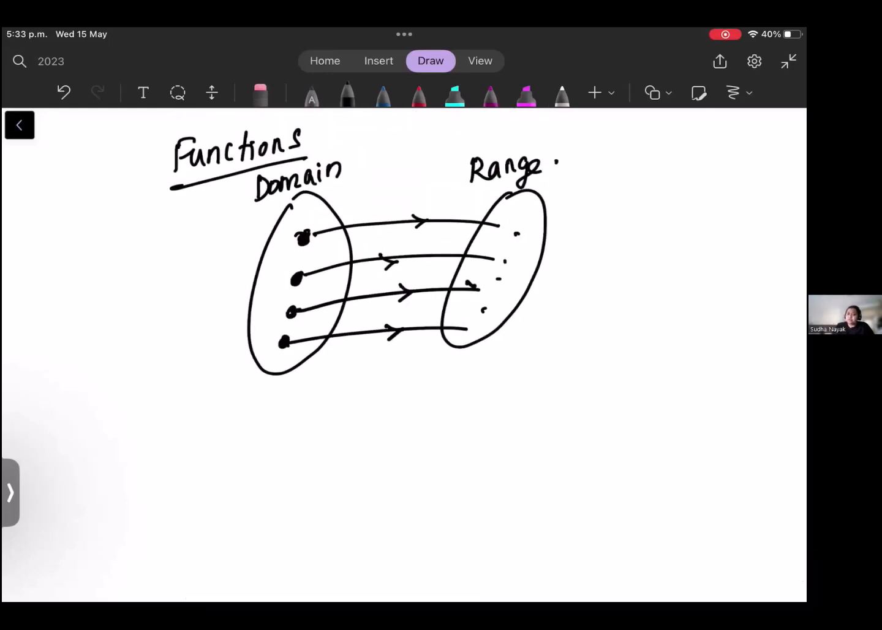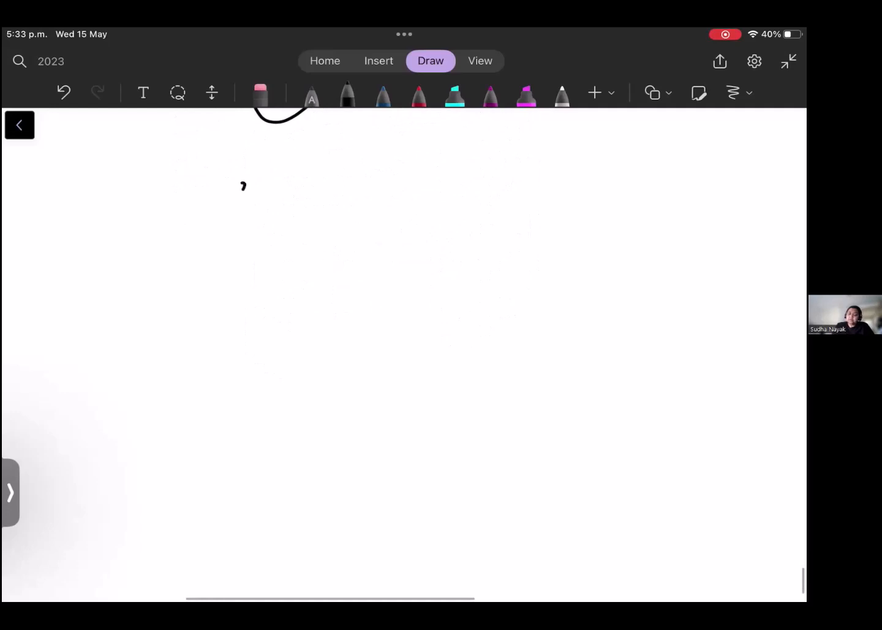So there should be an arrow going from all of the domain, and also there should be only one arrow which is going to all of the range. Okay, now the function, we always denote it like this: f(x) = x² + 5, x is an element of R or something like that.